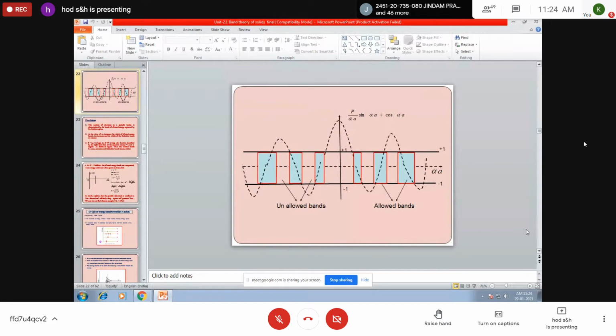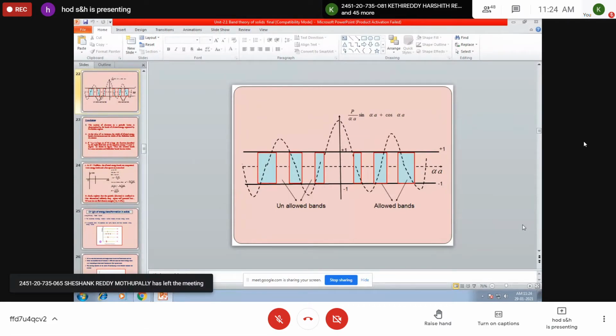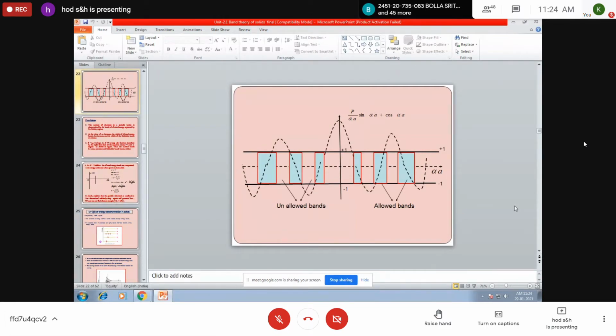So only those values of alpha are permitted in the left hand side so that it should not exceed +1 and -1. Once you plot a graph by taking P sin alpha A by alpha A plus cos alpha A along the y-axis and alpha A along the x-axis, you will get the energy spectrum of electron. What actually is the energy spectrum? It represents the propagation of electron through the periodic lattice potential.